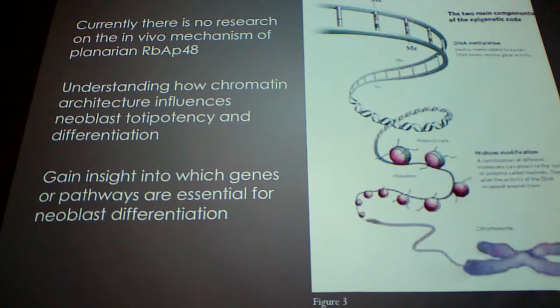So why is this significant? Why is this important? First and foremost, there currently is no research whatsoever about the in vivo mechanisms of planarian RBAP48. And if we can understand exactly how RBAP48 works, we can begin to understand how chromatin architecture can influence totipotency and differentiation. Also, we can gain insight into which genes or pathways are essential for planarian neoblast differentiation, because if we know that RBAP48 is essential for differentiation, then those targets would also be part of those pathways that are absolutely essential for it.